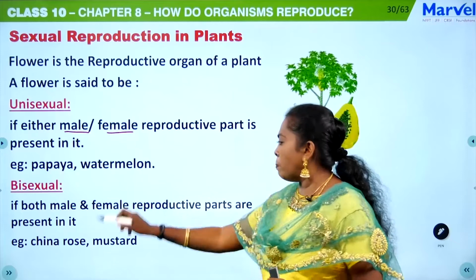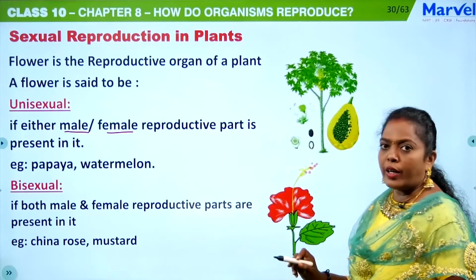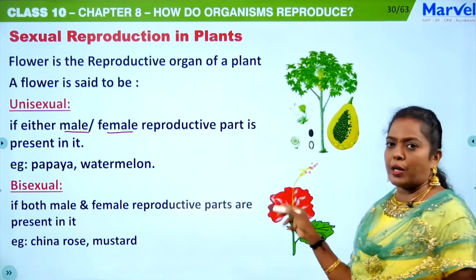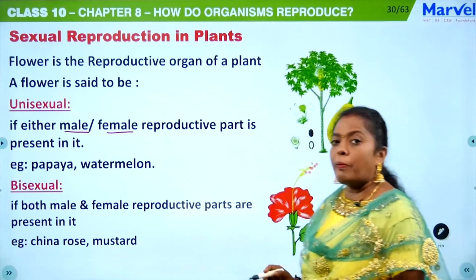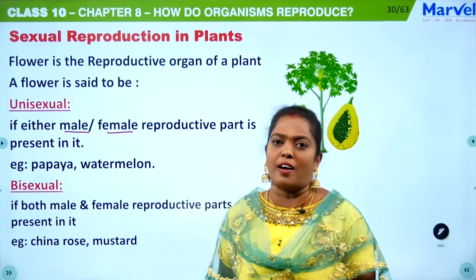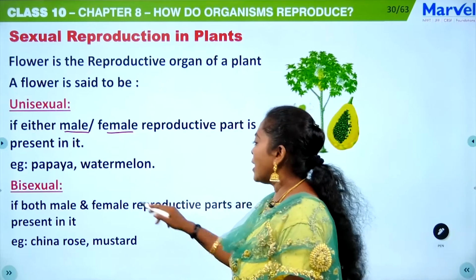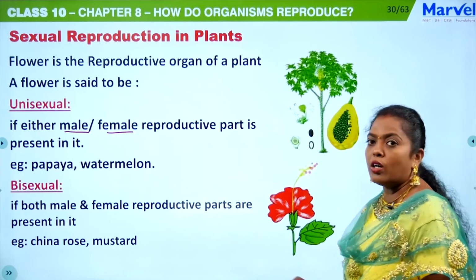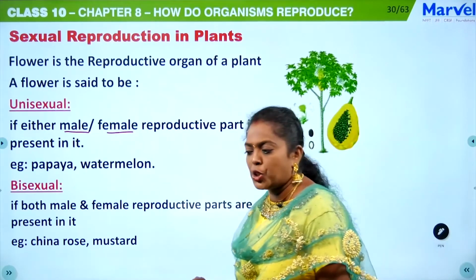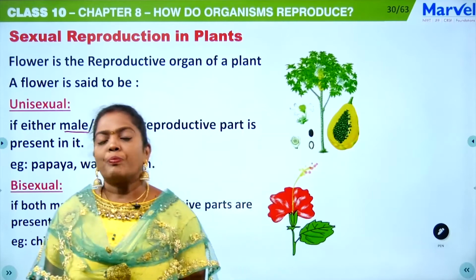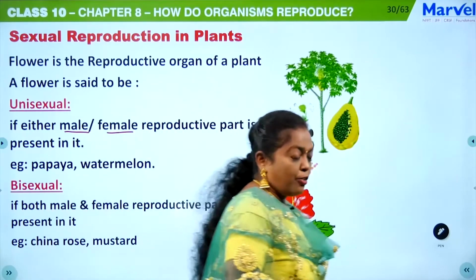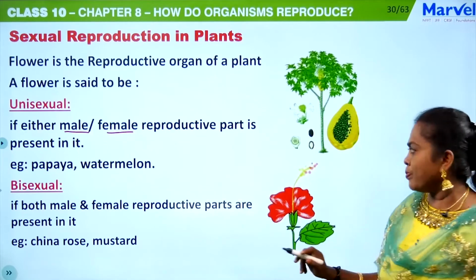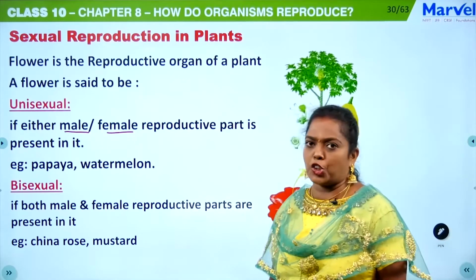But in certain plants like China rose, hibiscus and so on, both male and female reproductive parts are present in the same flower. That is bisexual. So it has the androecium, the male part, and also the gynoecium, the female part, present in the same flower. Okay, that is bisexual.